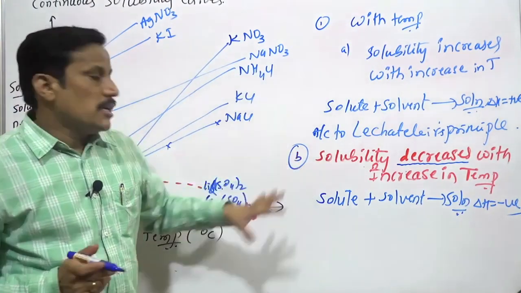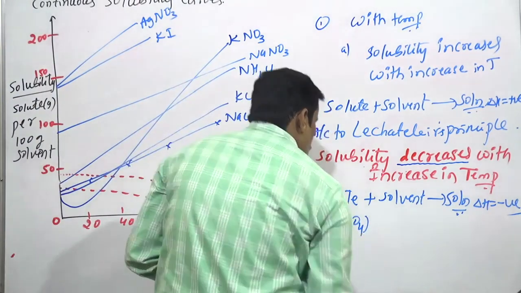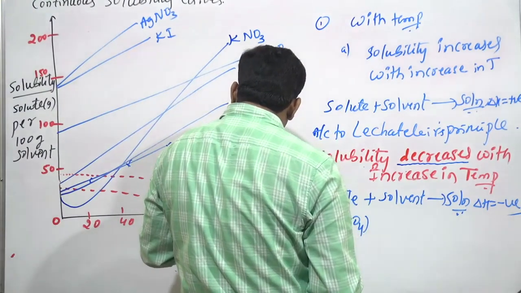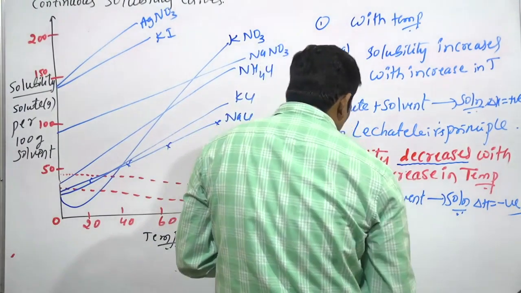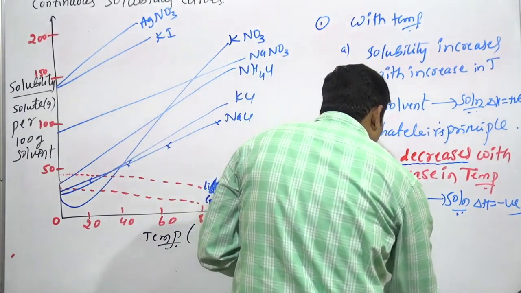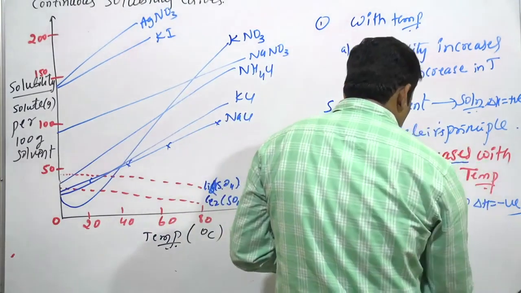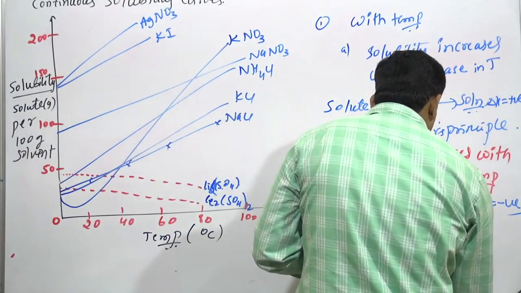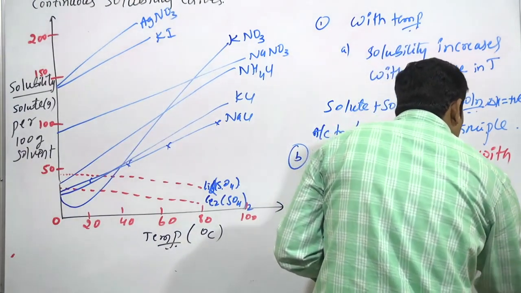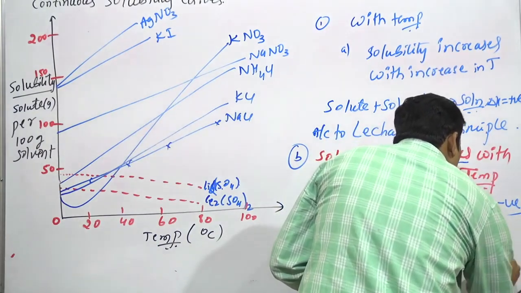Exothermic salts, for example, we have lithium sulfate, Li2SO4, then cerium sulfate we have, and some calcium salts of carboxylic acids.